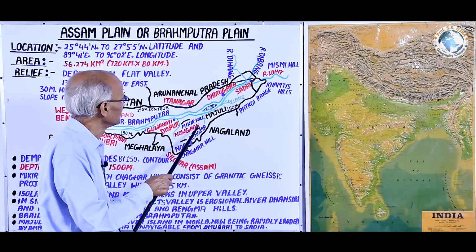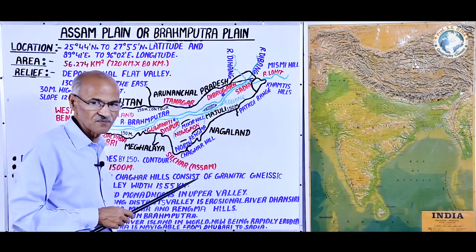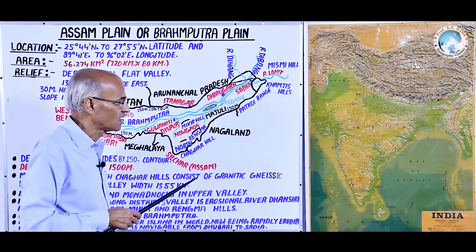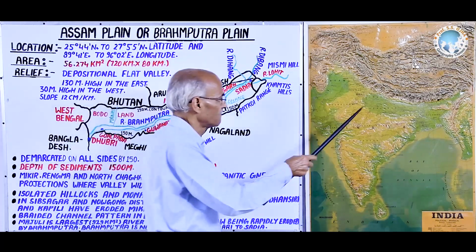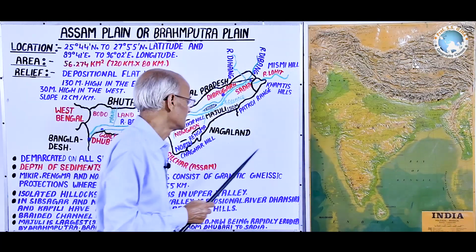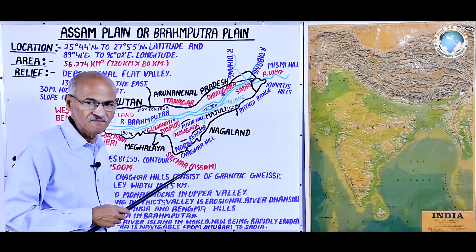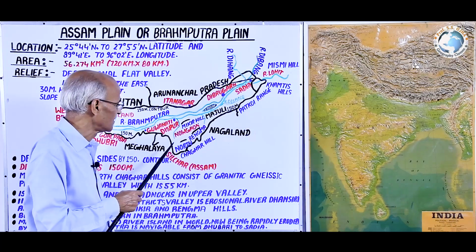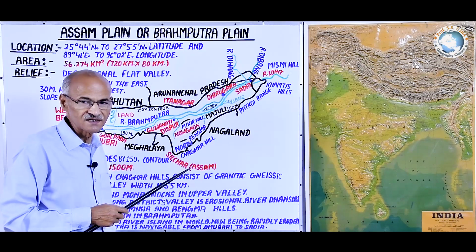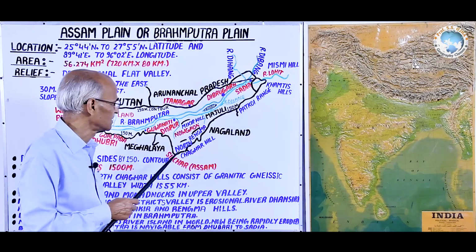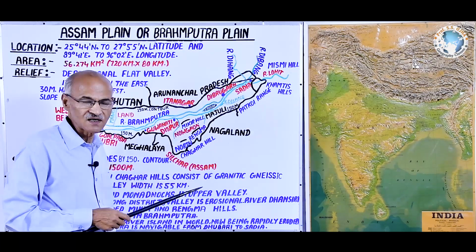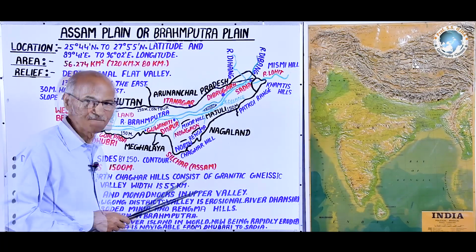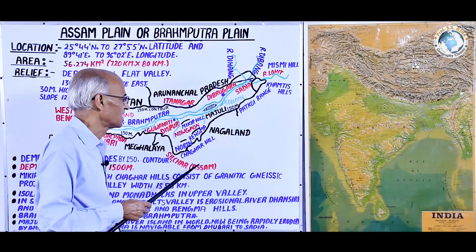Hence, sometimes these are also termed as the monadnock found in India. And besides this, these are mountain ranges having circular shape, hence sometimes asked in questions. The drainage pattern of these hills will be the centrifugal pattern.